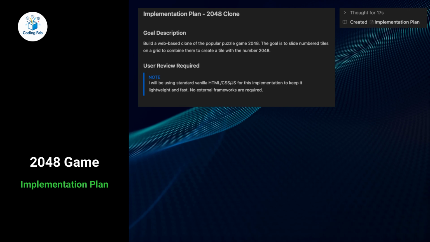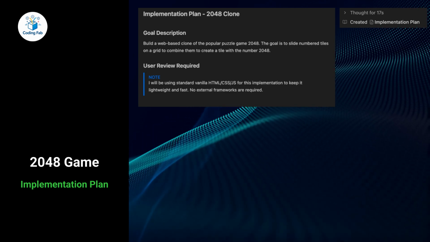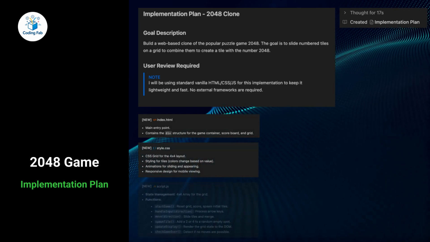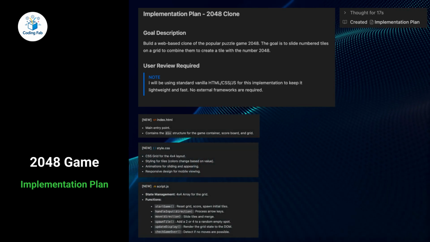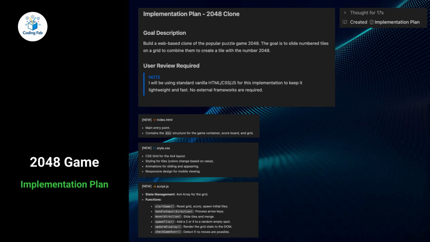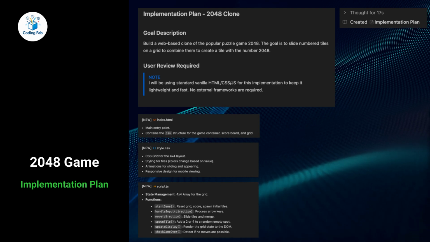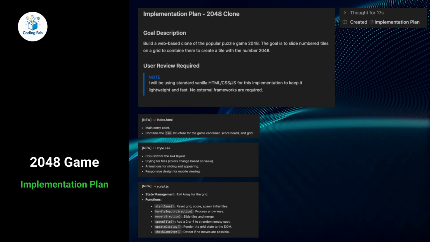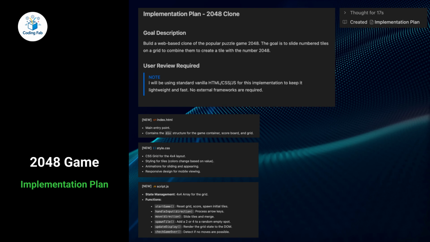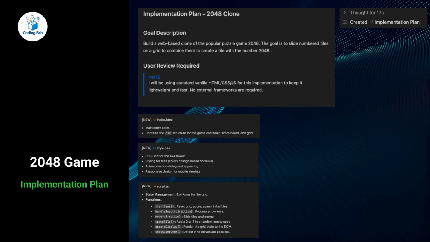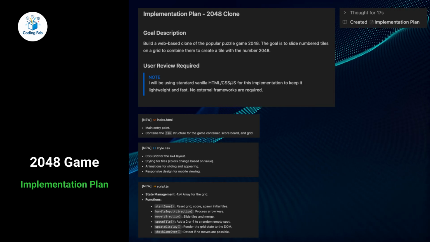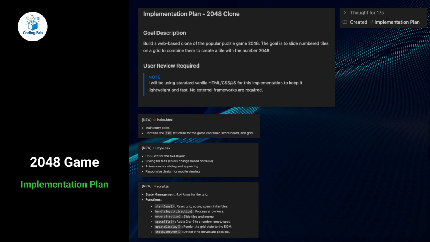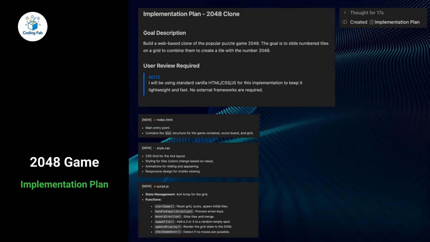Next, it outlines the project structure. It specifies the required files, index.html, styles.css, and script.js, and explains the responsibility of each file. The plan also defines how the game state will be managed using a 4x4 array, along with the key functions needed to control movement, merging, spawning tiles, and detecting game over conditions. Finally, it includes a verification plan. This ensures that movement logic, scoring, edge cases, and game over scenarios will all be tested before completion.